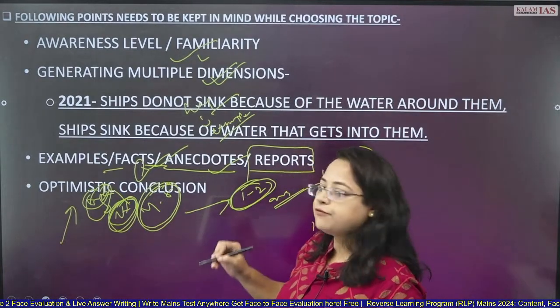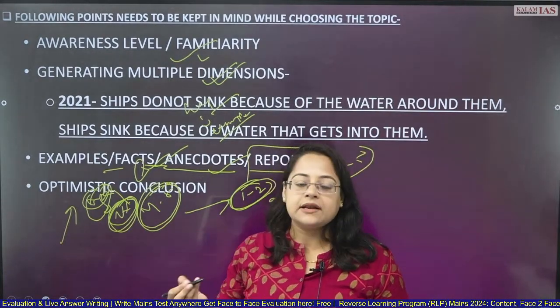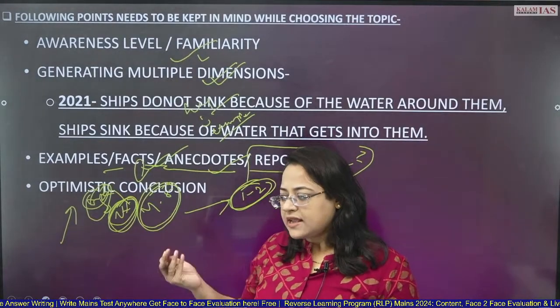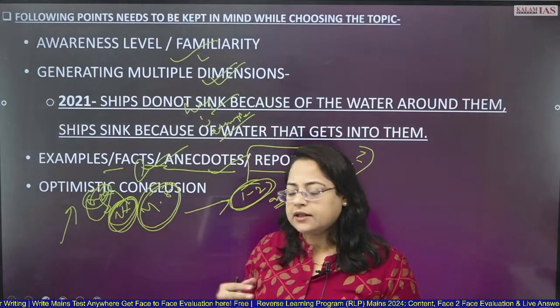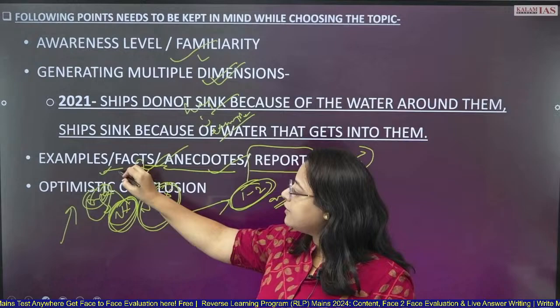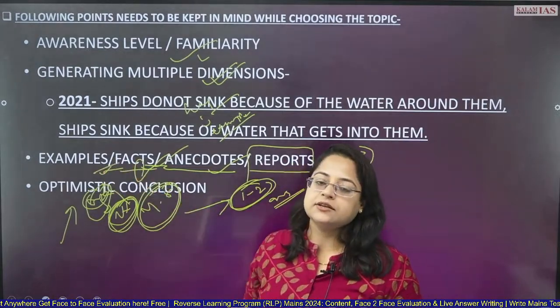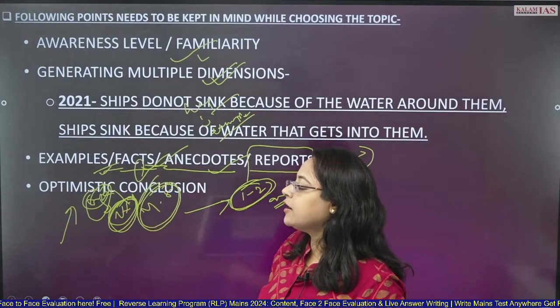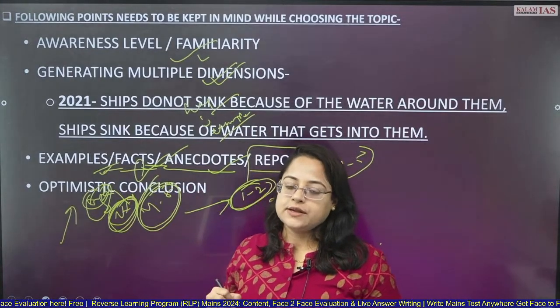Okay? If you are not good at mathematics, or the examples are not coming to your mind, then how will you write that topic? So you should be writing facts, examples to substantiate there. Okay? Then you should be having an optimistic conclusion also to your essay.